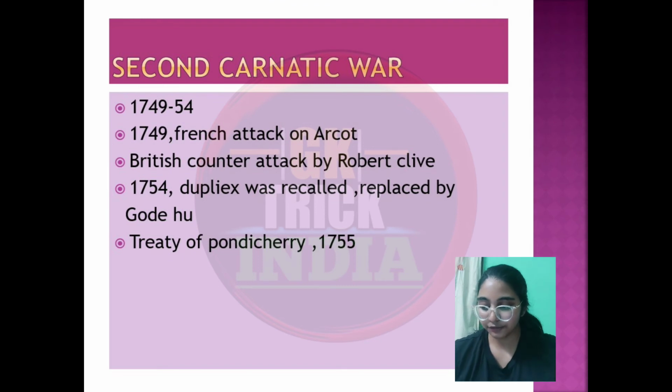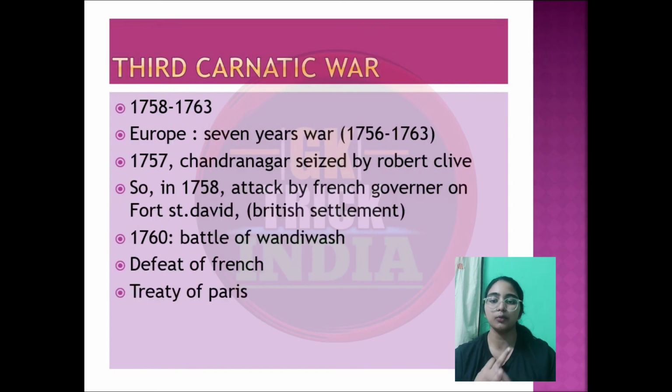After the death of Asaf Jah in 1748, French interference took place. Asaf Jah was the Nizam of Hyderabad, and the French officer Bussy acted under Dupleix's supervision. So in 1754, Dupleix was recalled and he was replaced by Godeheu. There they signed a treaty with the English again. No one won. It was a draw, and it was signed as the Treaty of Pondicherry in 1755 with the English.